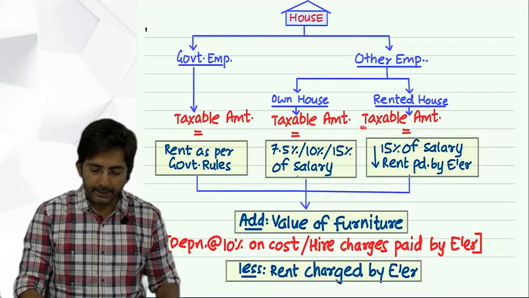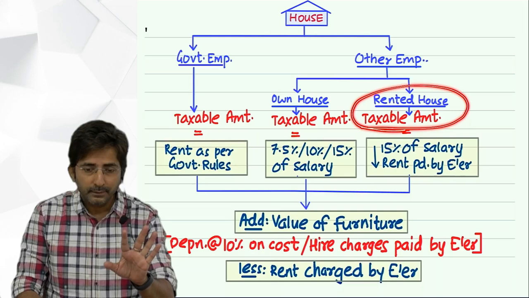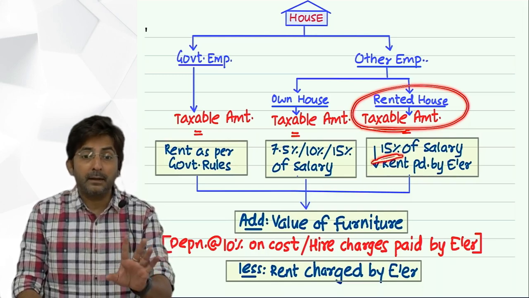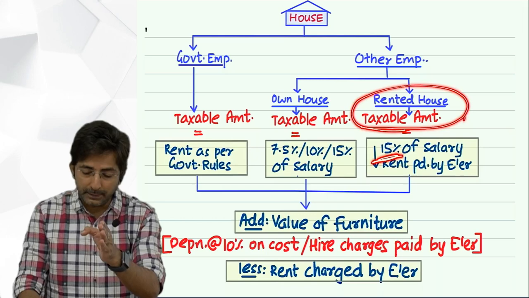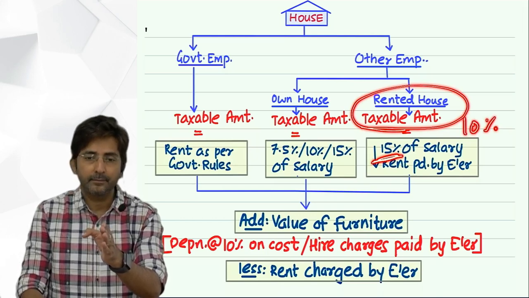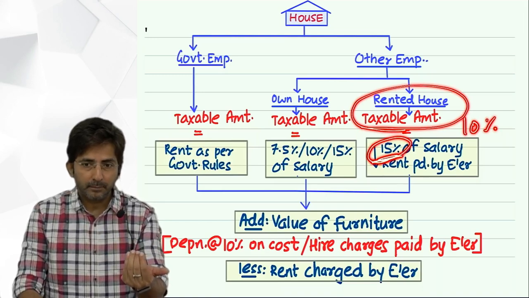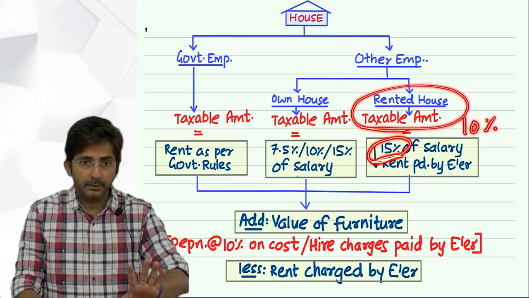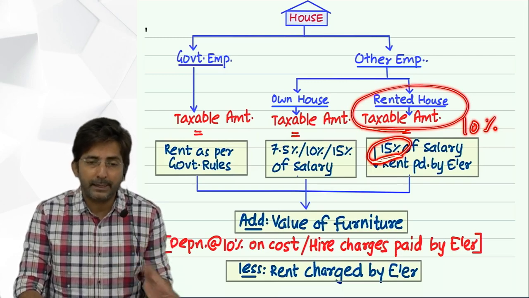And in rented house, what is the rule? We don't see the population. It is fixed 15%. But that 15% rule has changed from 1st September. It has become 10%. 15% is before 1st September. But it is irrespective of the population. In the question they had given population information, but that is not relevant at all.